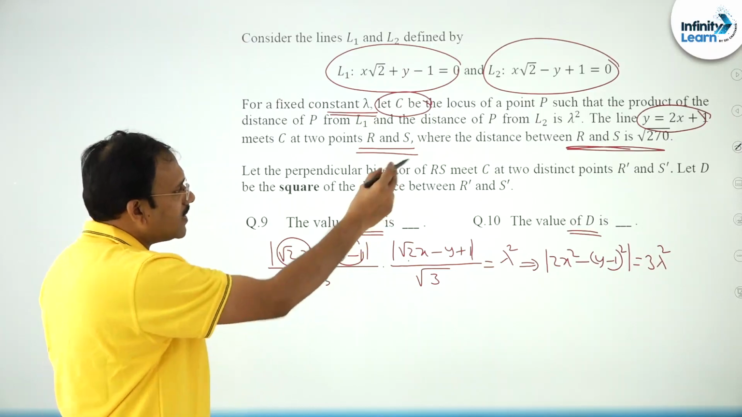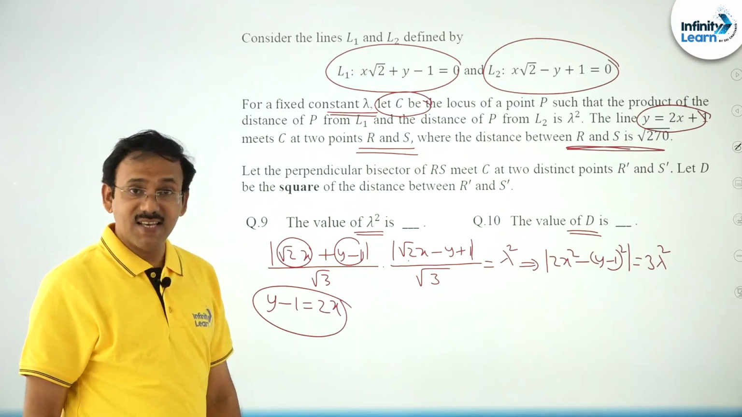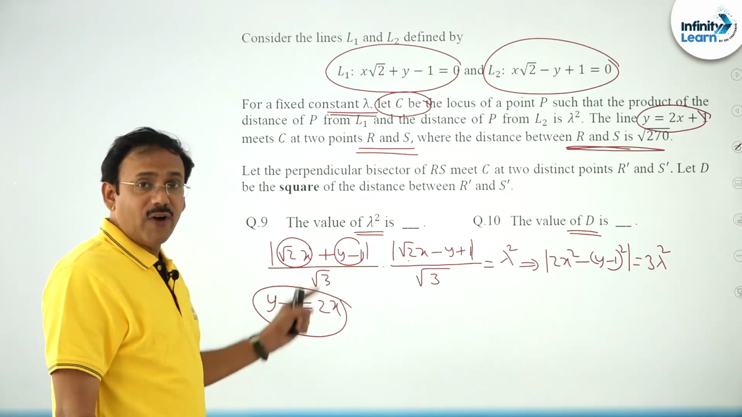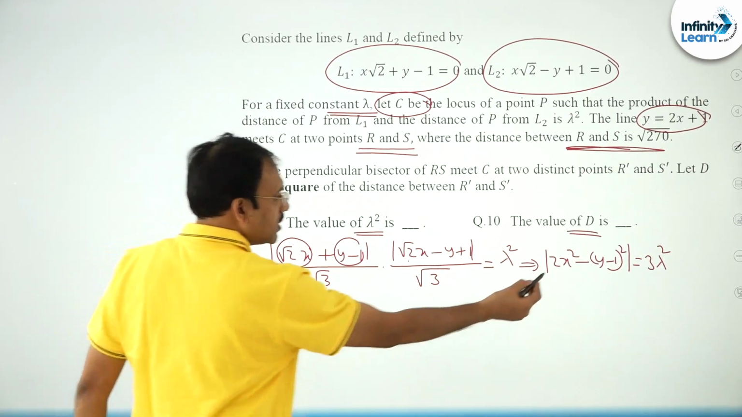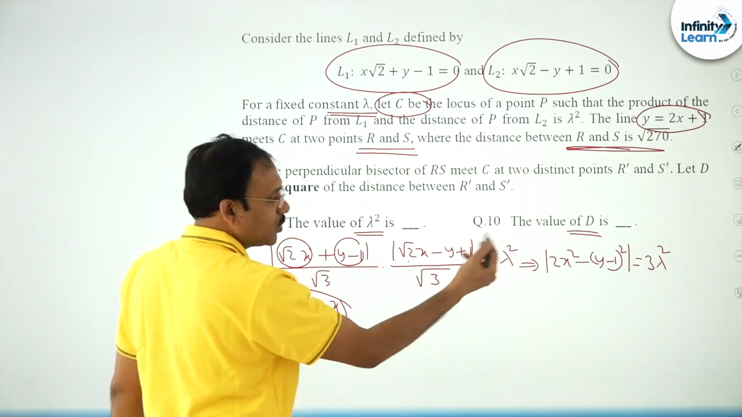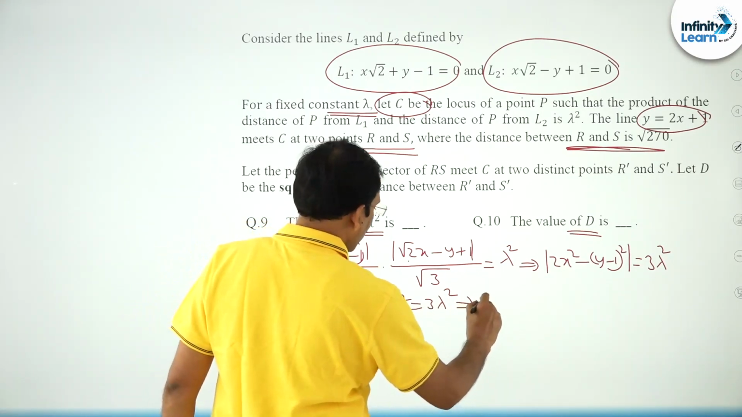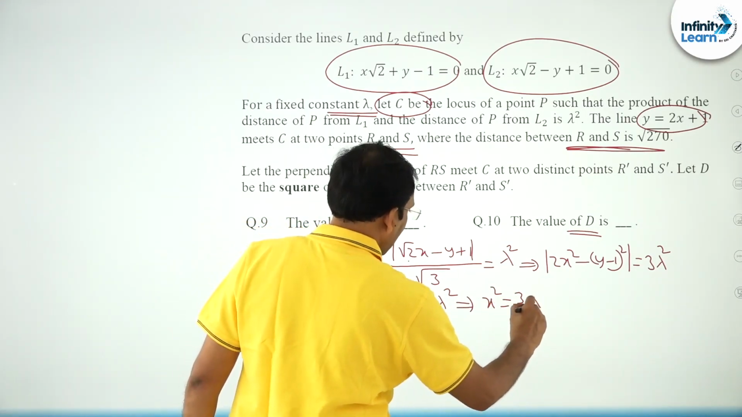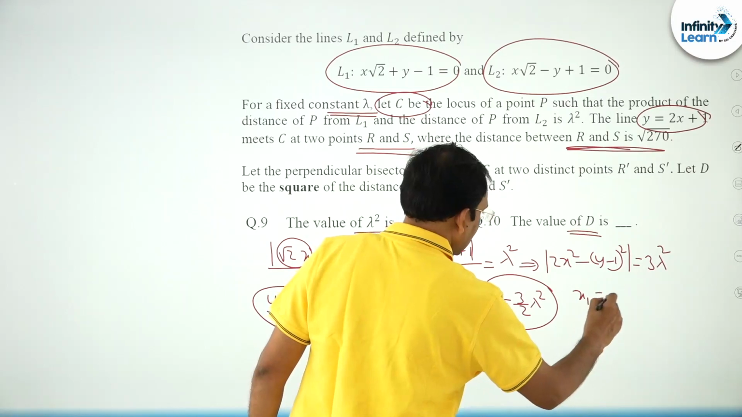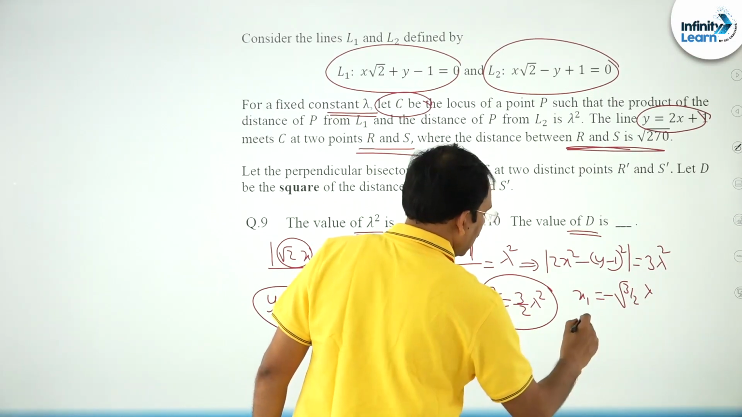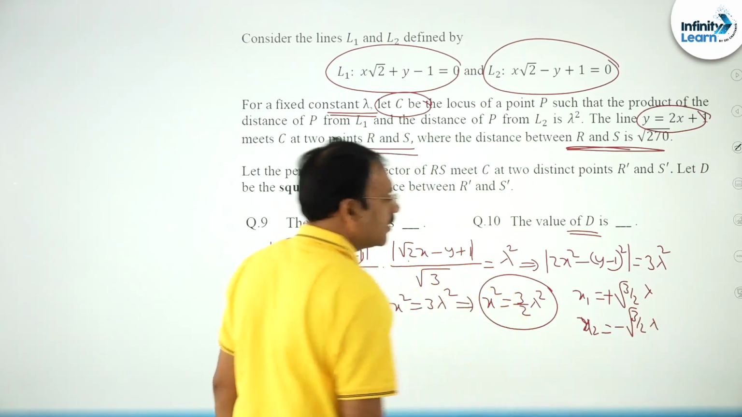You see, in this there is a beauty, y minus 1 is equal to 2x. So to find the points of intersection of these two, you can replace y minus 1 by 2x. So this is 2x whole square, 4x square. So you will get 2x square is equal to 3 lambda square. So friends, x square is equal to 3 by 2 lambda square. So the x coordinates, x1 is going to be minus root 3 by 2 lambda, x2 is going to be plus root 3 by 2 into lambda. These are the 2 points.